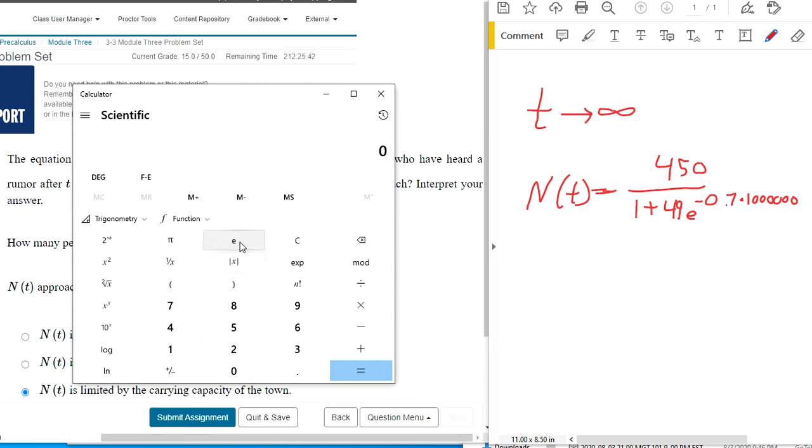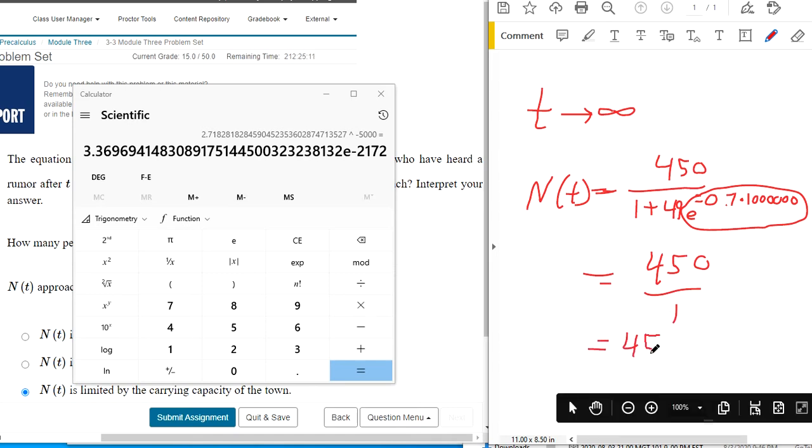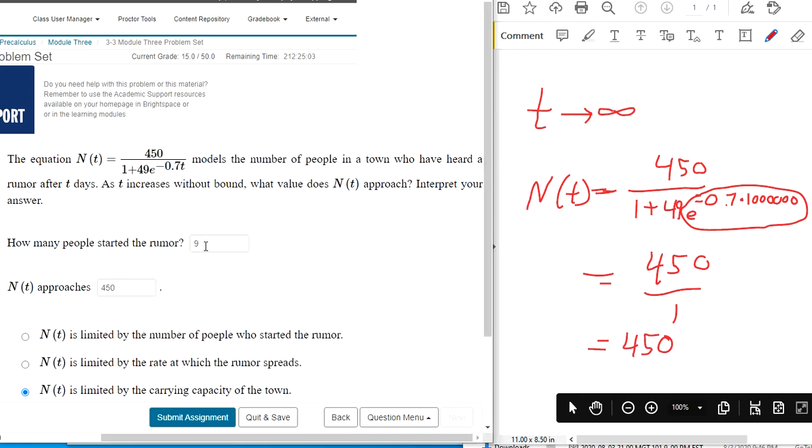If we do something smaller, if you do e to the power of, let's say, negative 5,000, that's a really small number. This says times 10 to the negative 2,172nd power. Basically what's happening is as t gets really large, this term right here gets closer and closer to 0. So as t goes to infinity, this is 49 times 0 on the bottom. So we got 450 divided by 1, which is 450. Okay, so as t goes to infinity, the number of rumors gets closer and closer to 450.